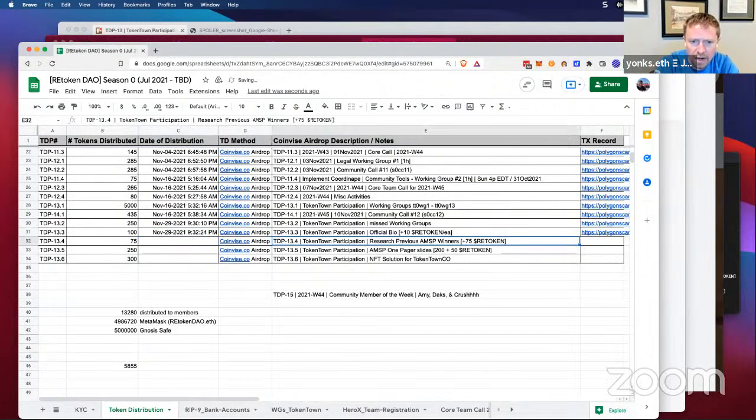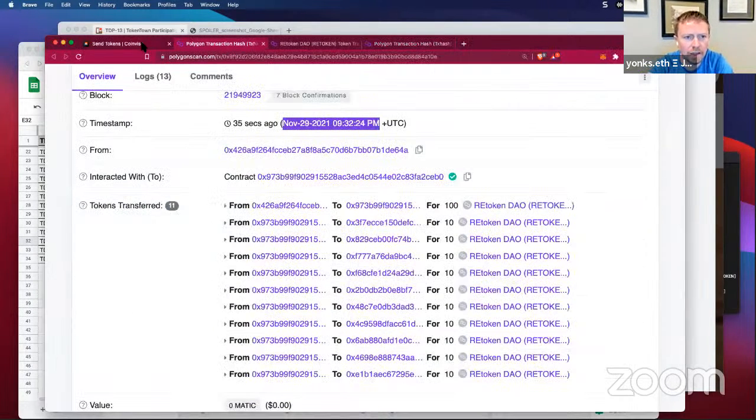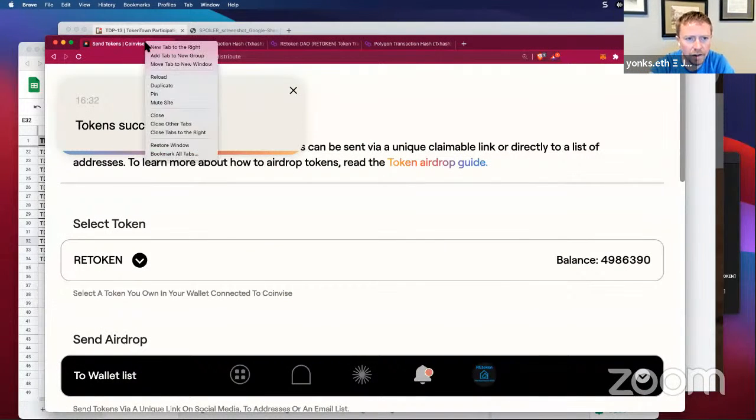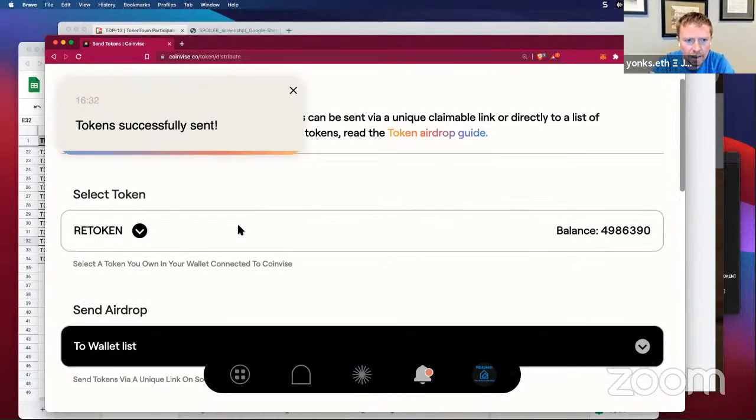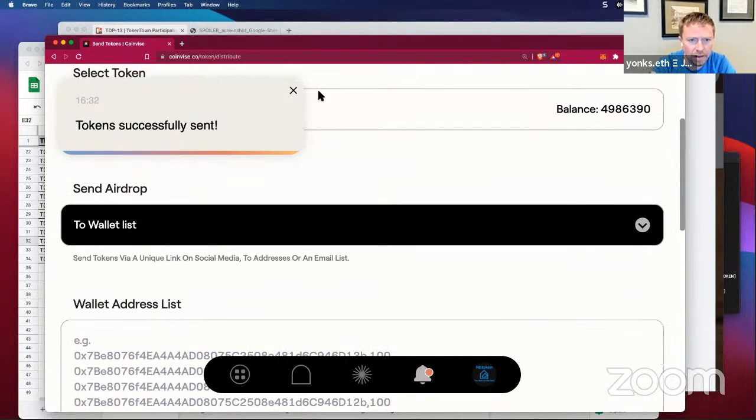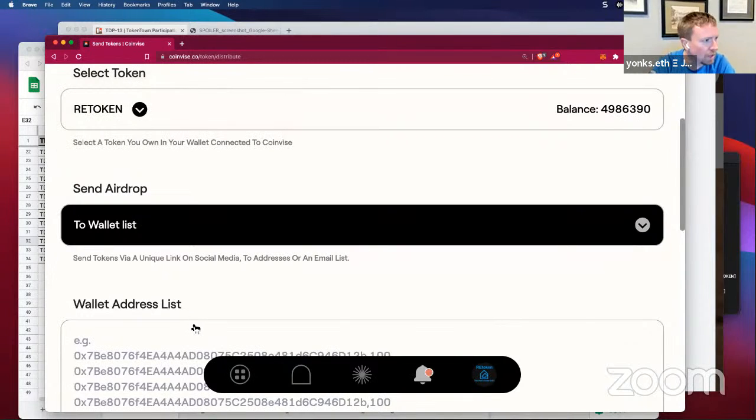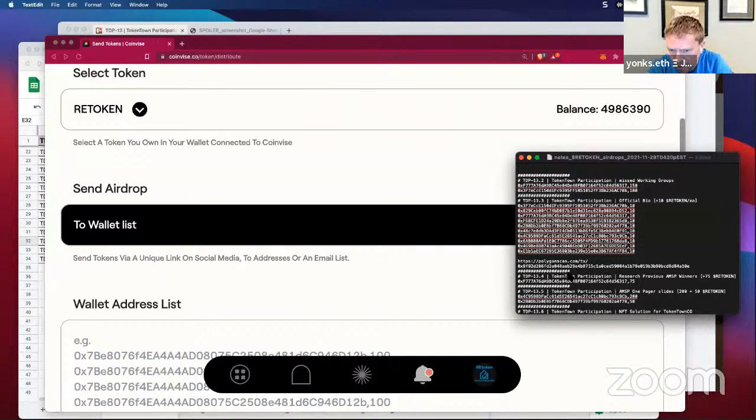Okay, so now we're down to 13.4. Let's go get another one. I'm going to close these tabs to the right over here, and we're going to do another airdrop. So this is for 13.4, and this is a research of previous American Made Solar Prize winners.